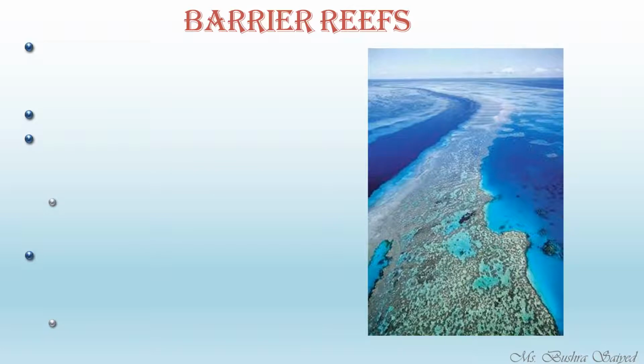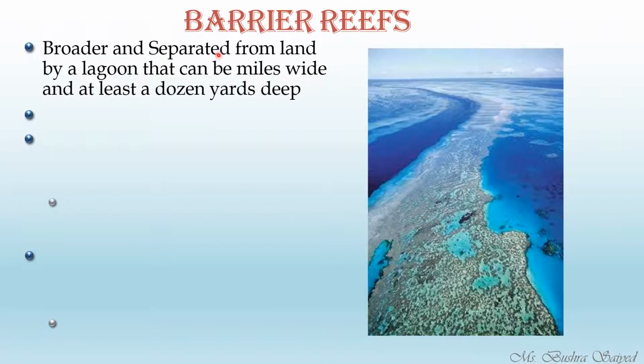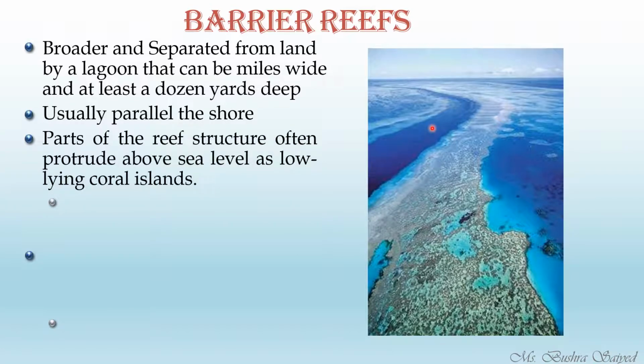Coming to the next, that is the barrier reef. Broader and separated from land by a lagoon that can be miles wide and at least a dozen yards deep. It will be deep, the lagoon. See, this is the land and this is the reef. In between, there is a barrier of water. We call them lagoon. And this lagoon could be miles long and a dozen yards deep inside. Usually parallel to the shore. It runs parallel with the shore.